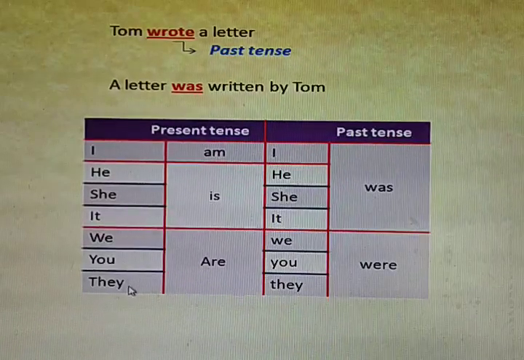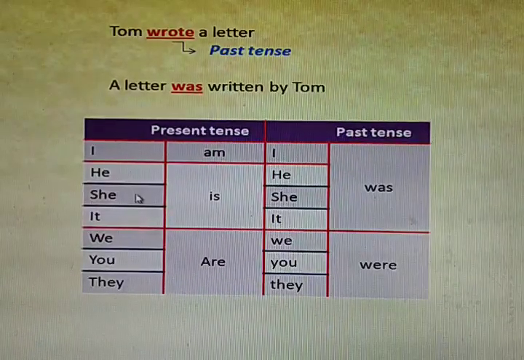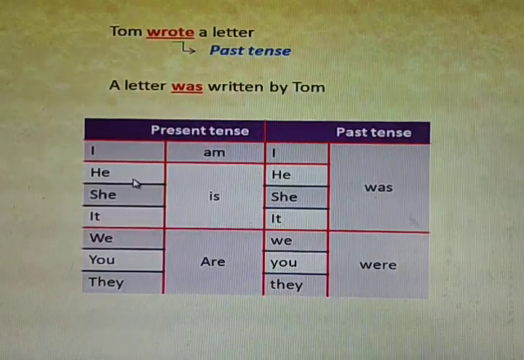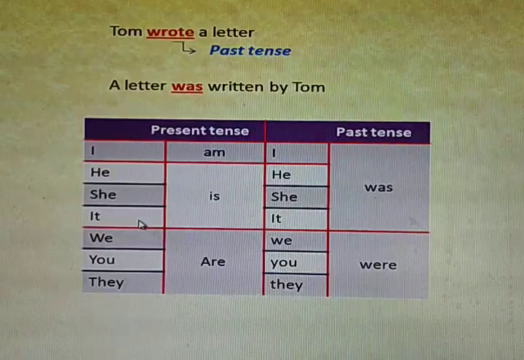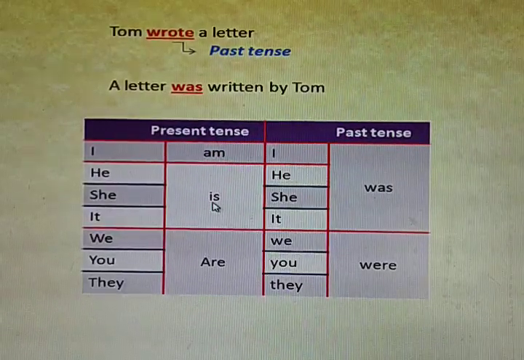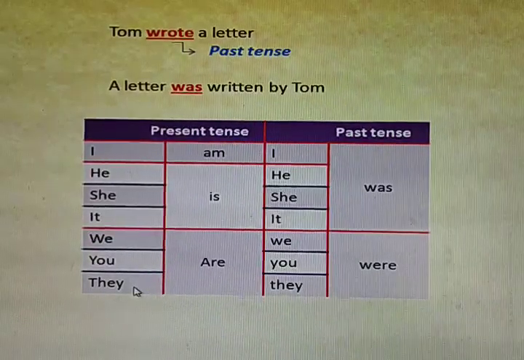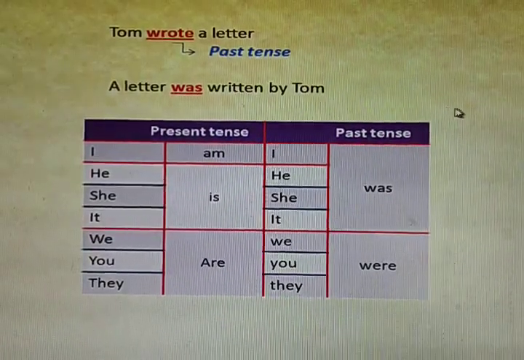We, you, they. These are all singular. For first person, it is am. For he, she, it, singular, it is. Singular present. We, you, they, this is plural present, are.